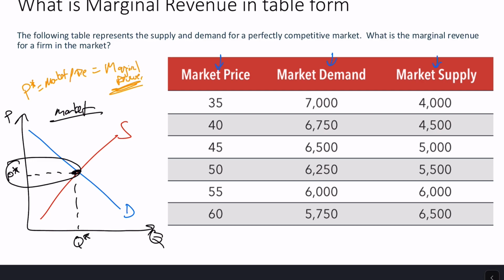And so what we need to get out of this graph is, what is marginal revenue, meaning what is the market price from this graph. We find market price where quantity supplied equals quantity demanded. When that's true, we're at that Q star equilibrium quantity. We have market demand in this column and market supply in that column, and we're looking for where those two are equal. So you can go through these. These aren't equal, not equal, not equal, not equal, equal. Those are equal, quantity supplied equals quantity demanded. So our market price is $55, meaning our marginal revenue is also $55 in this case.